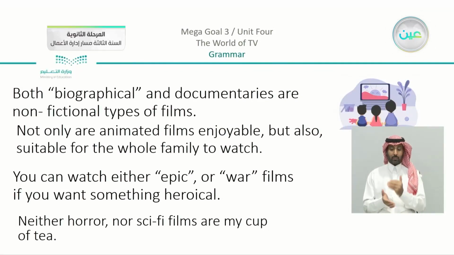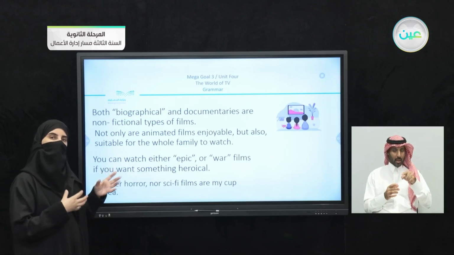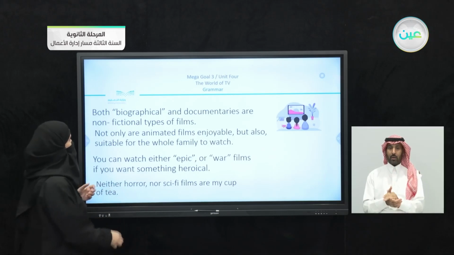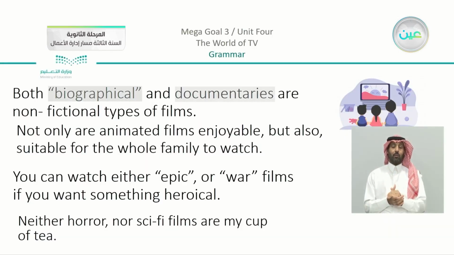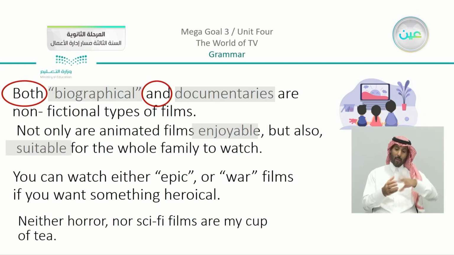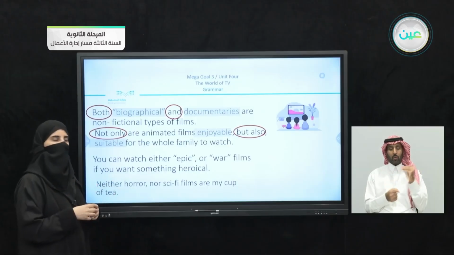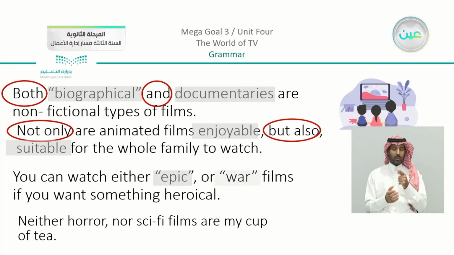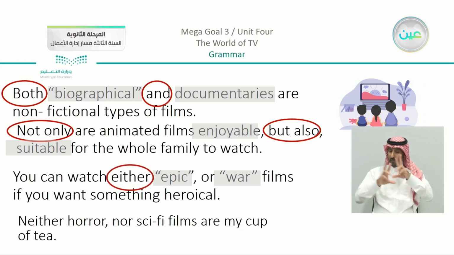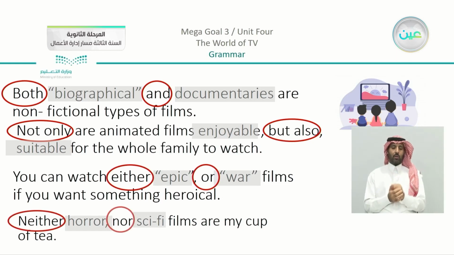Now, we are going to go back to our examples. Now you know the complete idea, and the examples will be much clearer. We have biographical and documentaries, where we used both and. We have enjoyable and suitable as adjectives, just to make sure that you have followed and understood the complete idea. We also said that we have epic and war. You can see that they are both nouns, using either or. And the last one, we have horror and sci-fis, and of course here we used neither nor.